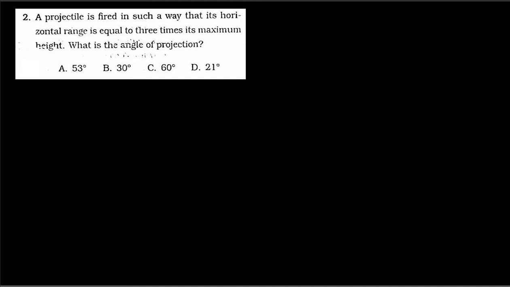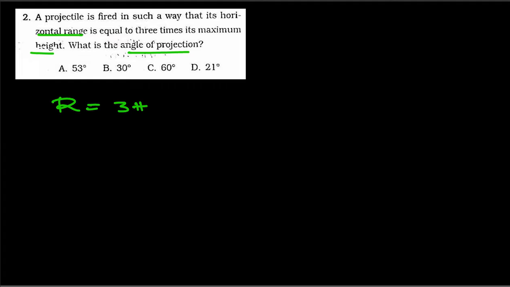The key concept you need to understand here is that the range is equal to 3 times the height, because we've been told that the horizontal range is equal to 3 times its maximum height. Then we have been asked to find the angle of projection. At which angle was the projectile projected?